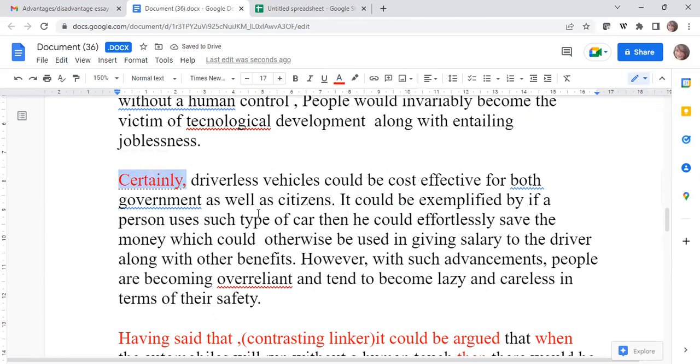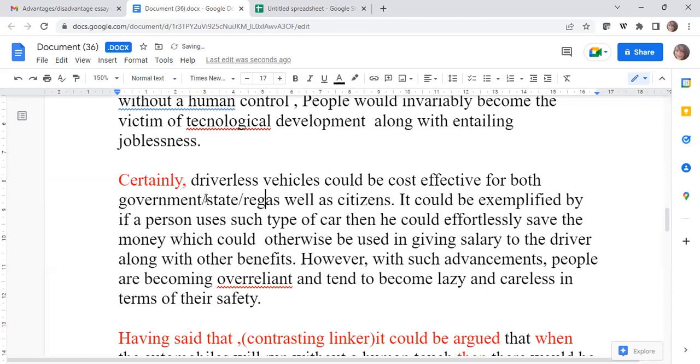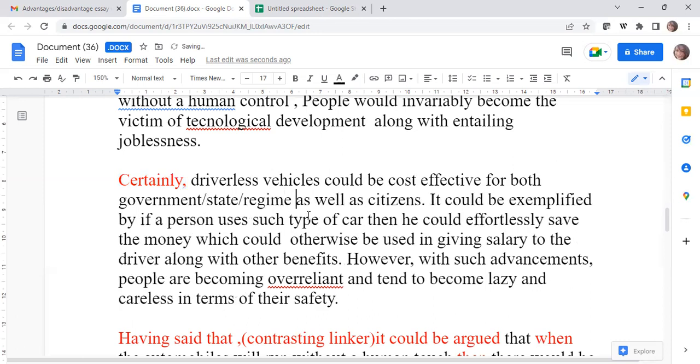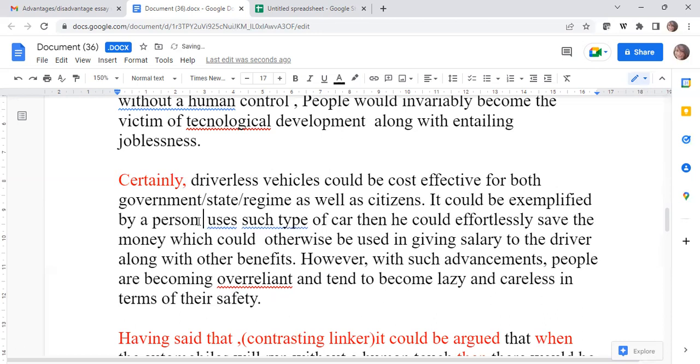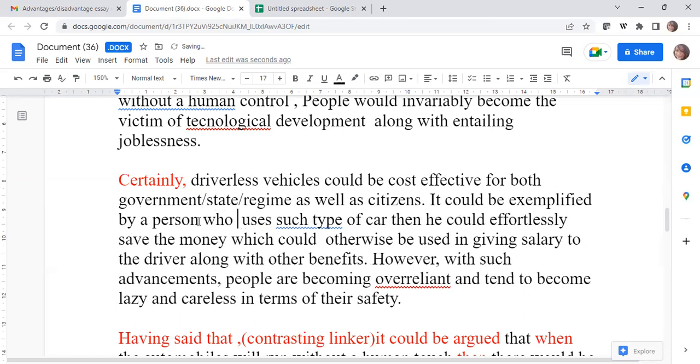Driverless vehicles could be cost effective for both government as well as citizens. Again, the better word for government is state or regime. As well as citizens. It could be exemplified by a person who uses such a type of car. Then he could effortlessly save the money which could otherwise be used in giving salary to the driver along with other benefits.